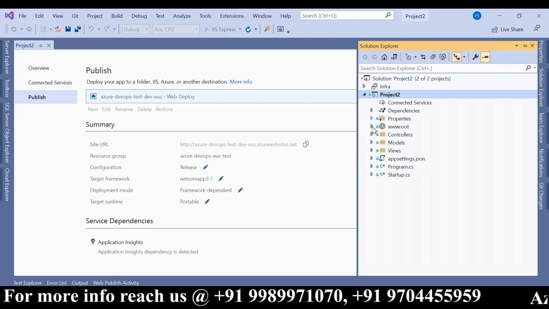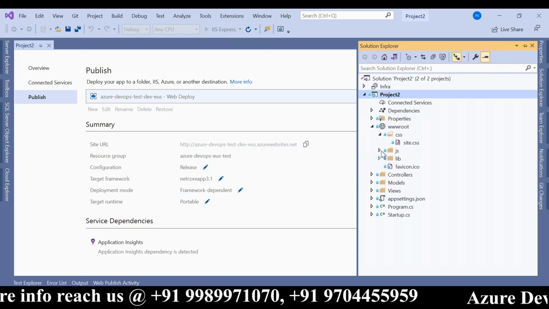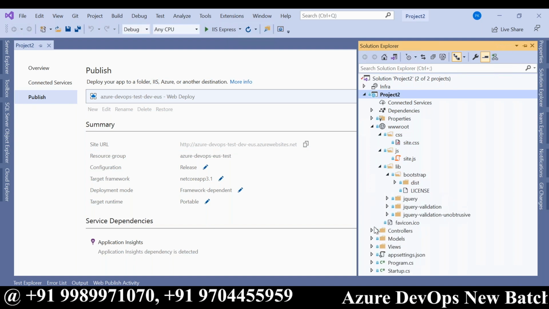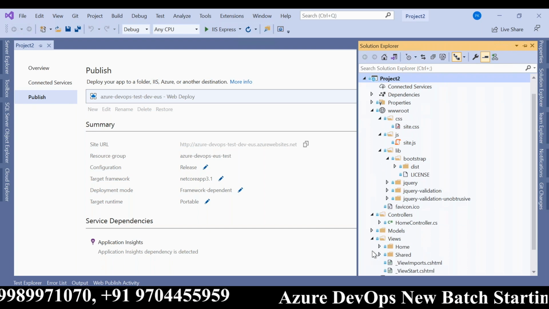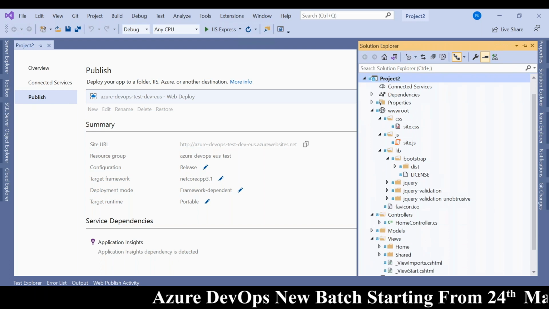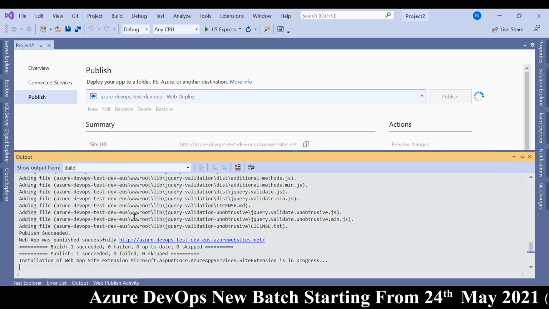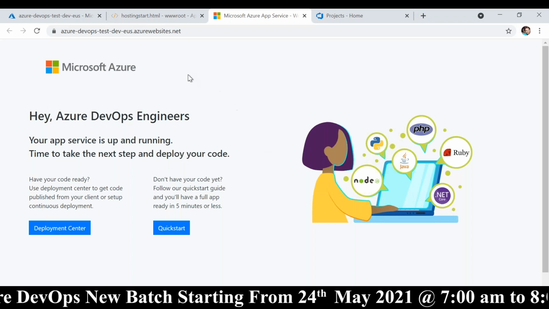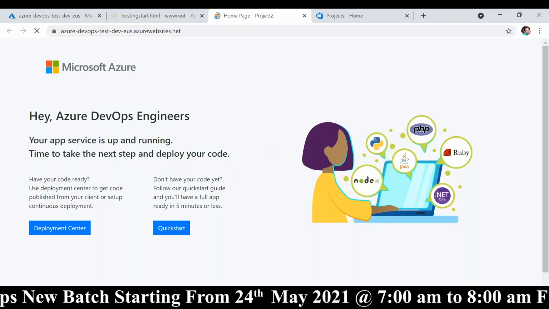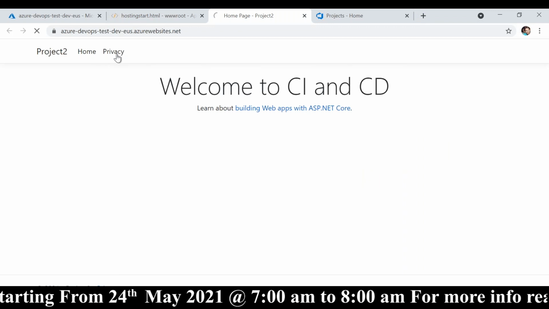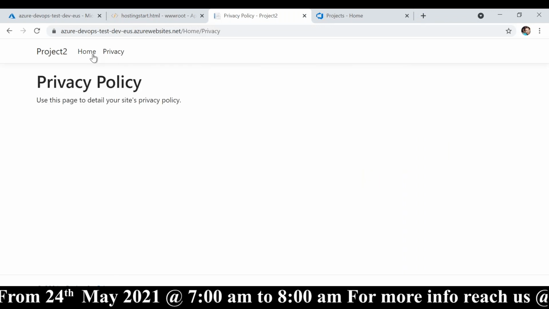See, there are so many folders here, so many files. All of them will be published. It's done. A browser is also opened. Publish succeeded. See, everything is uploaded. Now if I go back and refresh this page, our website is ready. Isn't it?